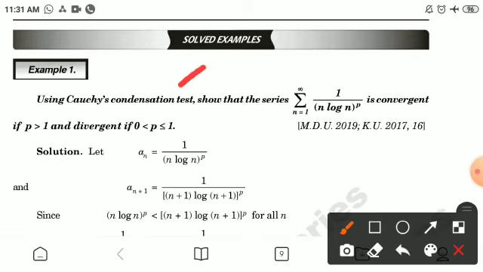Now taking solved examples. Example first, using Cauchy's condensation test, show that the series summation 1 by n (log n) raised to power p is convergent if p is greater than 1 and divergent if p is between 0 and 1, and may be also equal to 1. Solution: let an is equal to 1 by n (log n) raised to power p and an plus 1 is 1 by (n plus 1) (log (n plus 1)) raised to power p.